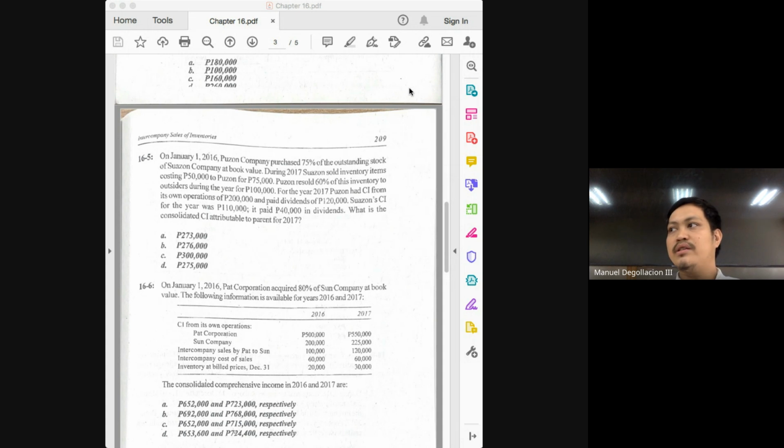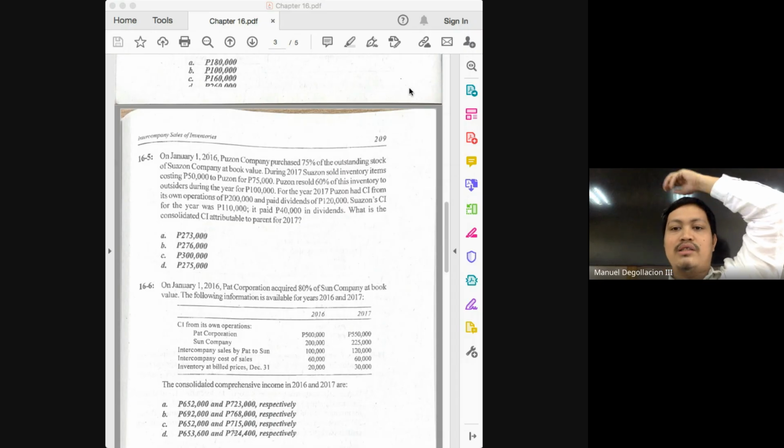So for the purposes of our discussion, I'll be using the terms markup on beginning and markup on ending. We add the markup on the beginning and deduct the markup on ending. Here, we will only have one source of adjustment, and that is from the ending inventory.